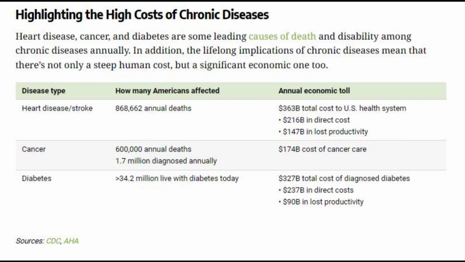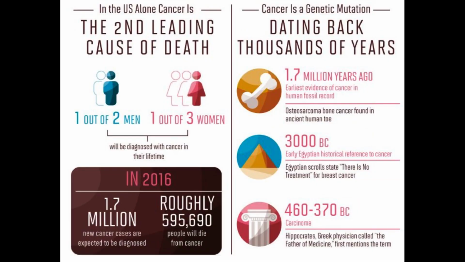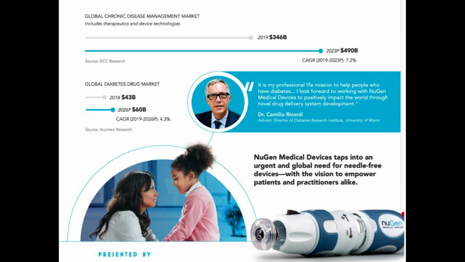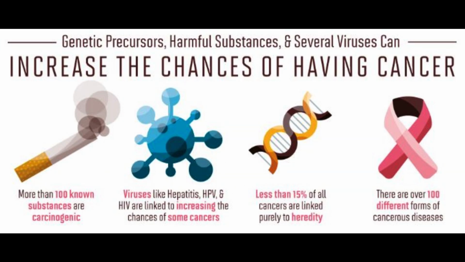Infections. Infections from viruses and bacteria can increase the risk of specific cancers. Examples include human papillomavirus, HPV, and cervical cancer, hepatitis B and C and liver cancer, and Helicobacter pylori and stomach cancer. Radiation. Exposure to ionizing radiation, whether from medical procedures, e.g., X-rays, environmental sources, e.g., radon, or occupational exposure, can increase the risk of cancer.